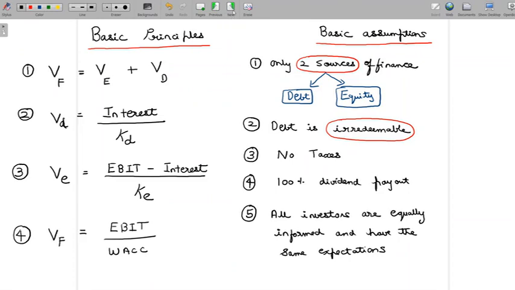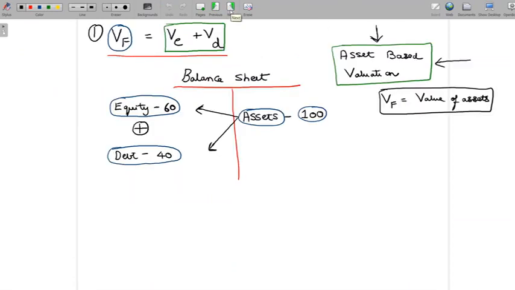value of debt is equivalent to interest divided by cost of debt. Now, this is something that is not new to us. In fact, when we say value of debt is equivalent to interest divided by cost of debt, this is something that we have actually seen when we looked at cost of debt discussion in the cost of capital lectures. Basically, the value of a bond was the present value of all the cash flows associated with the bond, discounted using the return on debt investment for the investors or the cost of debt finance for the company.